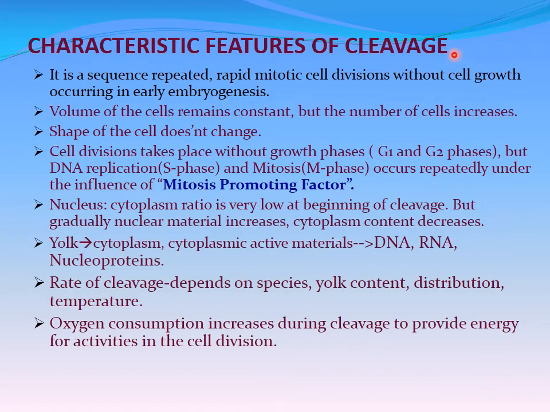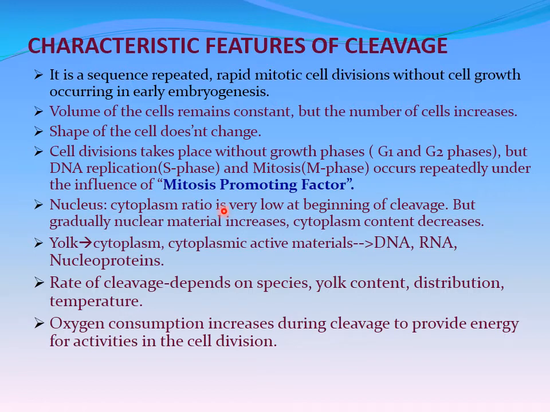Characteristic features of cleavage. It is a sequence of repeated, rapid mitotic cell divisions without cell growth, occurring in early embryogenesis. The volume of the cells remains constant but the number of cells increases. The shape of the cell does not change. The cell division takes place without the G1 and G2 phases, but the S phase and M phase occur repeatedly under the influence of mitosis promoting factor.